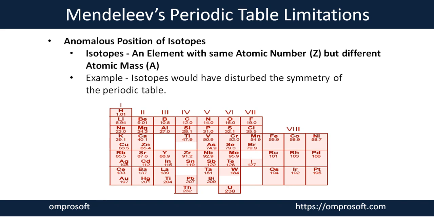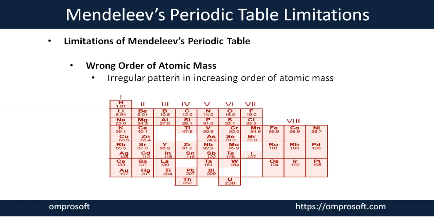How can we arrange all the elements on the basis of ascending order of atomic mass, given the anomalous position of isotopes? Now the third limitation: wrong order of atomic mass. Some irregular patterns are found in Mendeleev's periodic table regarding the increasing order of atomic mass.